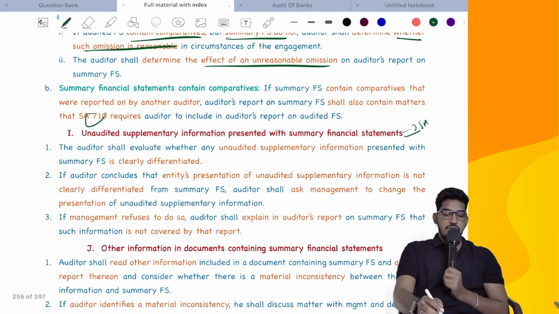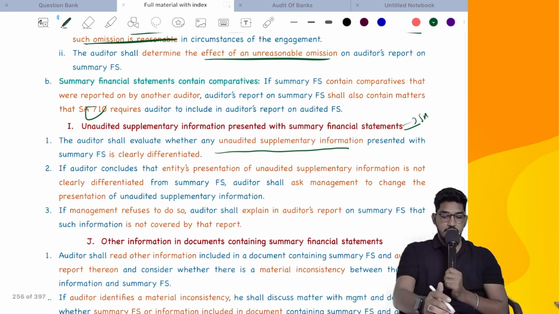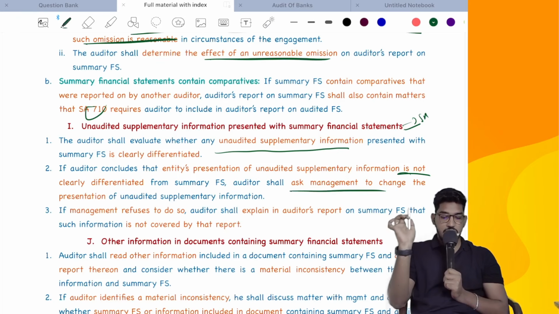The auditor shall evaluate whether any unaudited supplementary information is presented along with summary financial statements, and if yes, whether it is properly differentiated, bifurcated. If the auditor concludes that the entity's presentation of unaudited supplementary information is not clearly differentiated, they are mixing and not bifurcating it from the summary financial statements, the auditor shall ask the management to change the presentation.